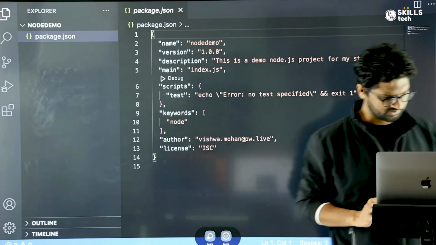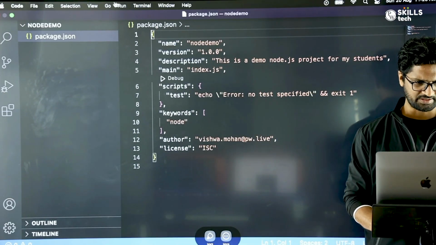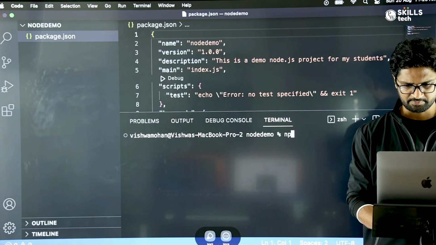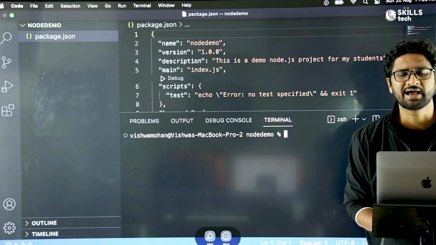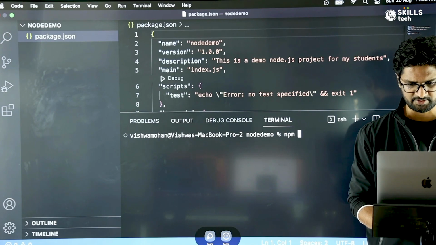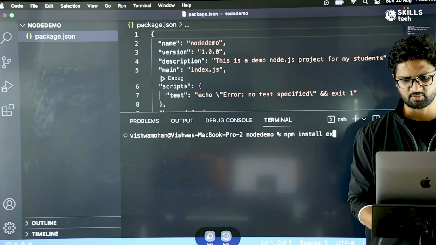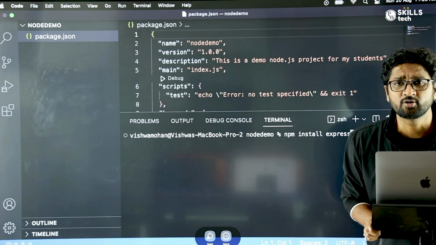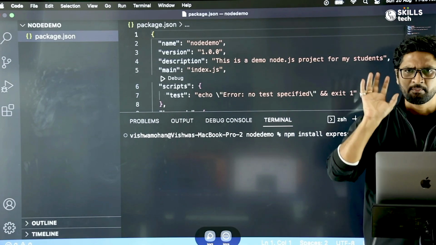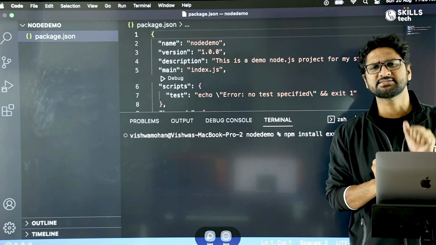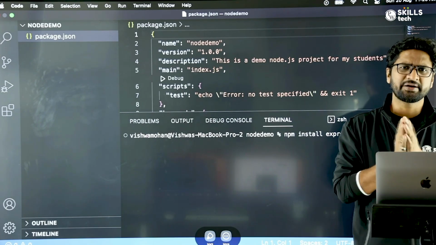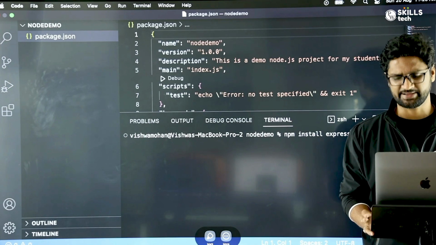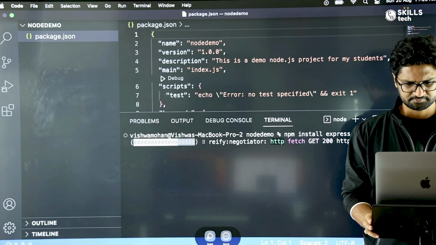What I'm going to do now is, let me open a terminal. I can open a terminal inside this itself. And let me type npm. So now since I have to have a dependency, I make use of npm and I'm saying npm install, and let me make use of express. What express is, don't worry now, I'll have a separate session where we talk mainly around express. But for now, just think that express is an external dependency which my project depends on. So I say npm install express. If I click enter,